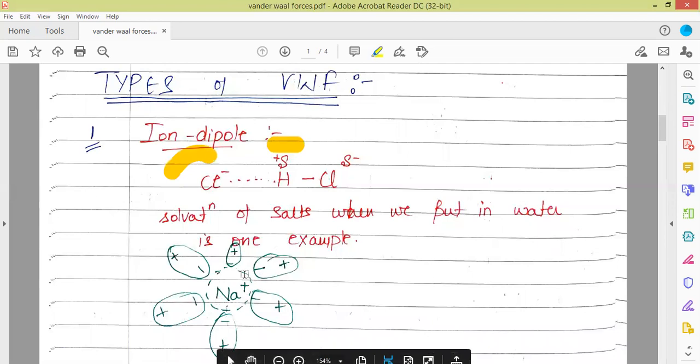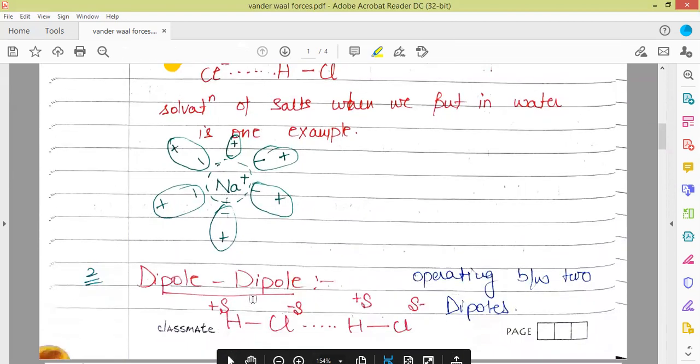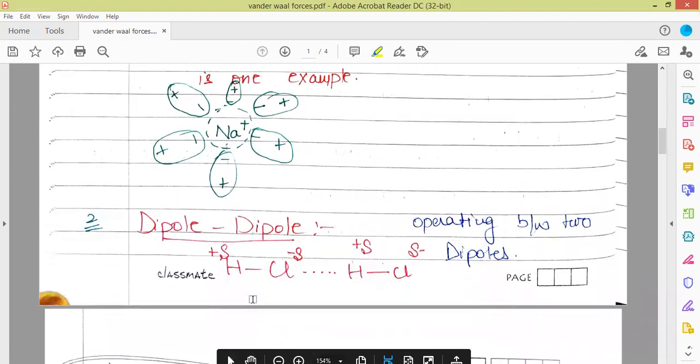When we dissolve some ionic solid in water, the solvation process occurs through ion-dipole interactions. Here we have explained, this is the ion and these are the water molecules which are pointing towards sodium through the negative end. So this kind of interaction is the ion-dipole interaction out of the van der Waals forces. Next we have the dipole-dipole interactions.